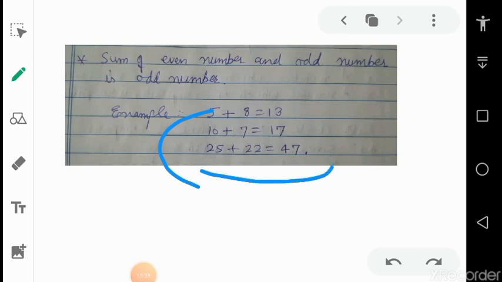And last one, 25 plus 22, the sum of one even and one odd is again odd. So memorize these points. Actually the topic is quite easier, but the prime and composite numbers are very important in mathematics. So revise the video and then give the answers based on this video.